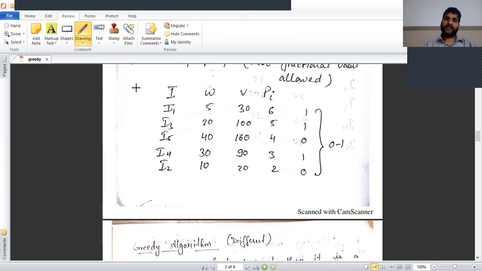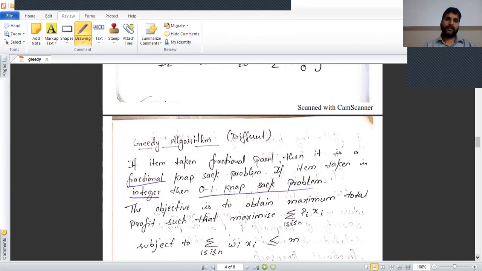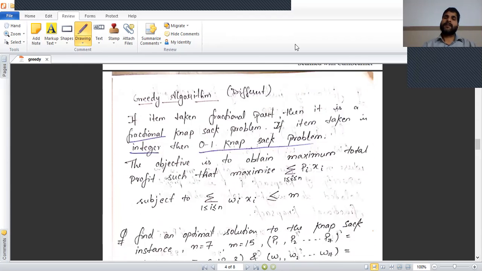In 0/1 knapsack, we take only integer values, not fractional values. This is one type of solution of the greedy approach, and other problems are also solved with the help of the greedy algorithm, like the 0/1 knapsack problem. The main objective in this greedy approach